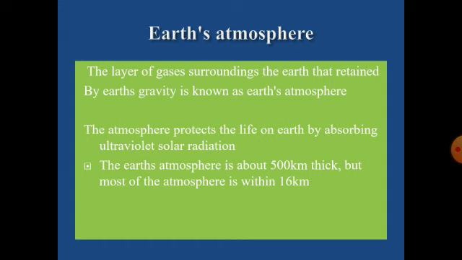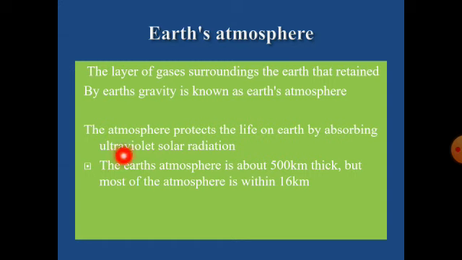I will have a discussion about different layers of atmosphere in the upcoming classes. In the stratosphere, we have the ozone layer. This ozone layer acts as a filter and absorbs all this harmful ultraviolet radiation. Therefore, the atmosphere acts as a protecting layer.